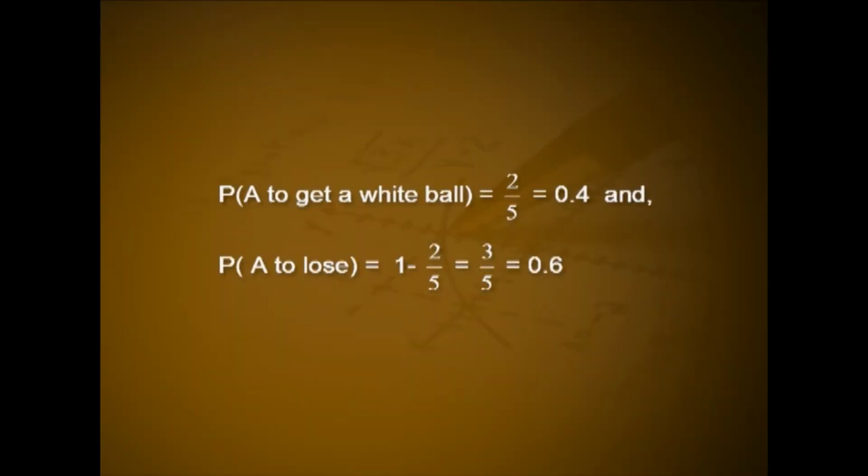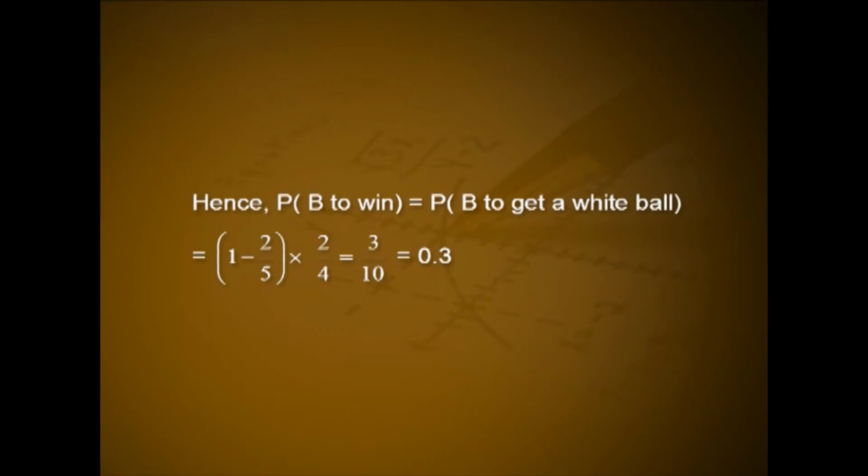One's expectation is equal to 200 into probability of getting a white ball plus 0 into probability of getting a black ball. To find the expectations for A, B, C and D: when A is starting the draw, there are 5 balls in the box and out of 5, 2 are whites. Then probability of A to get a white ball is equal to 2 by 5, that is 0.4, and P of A to lose is equal to 1 minus 2 by 5, that is 3 by 5, that is 0.6.